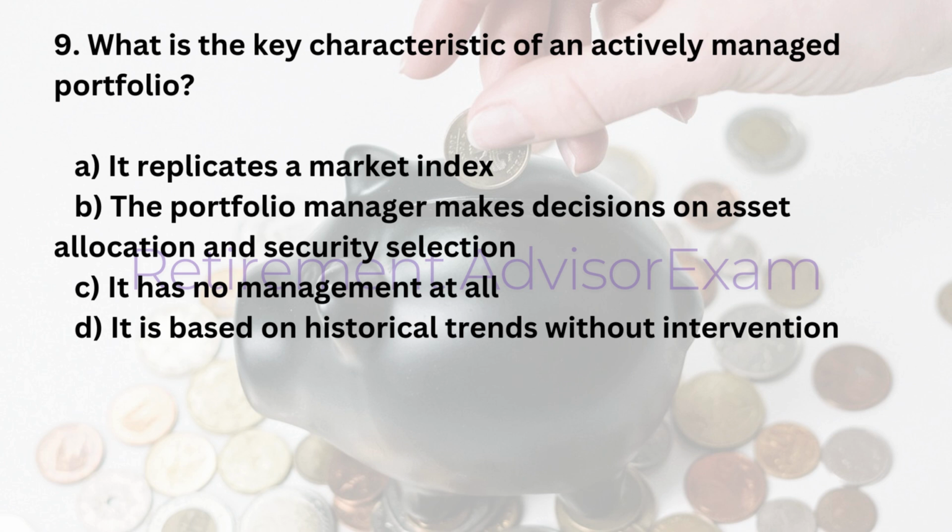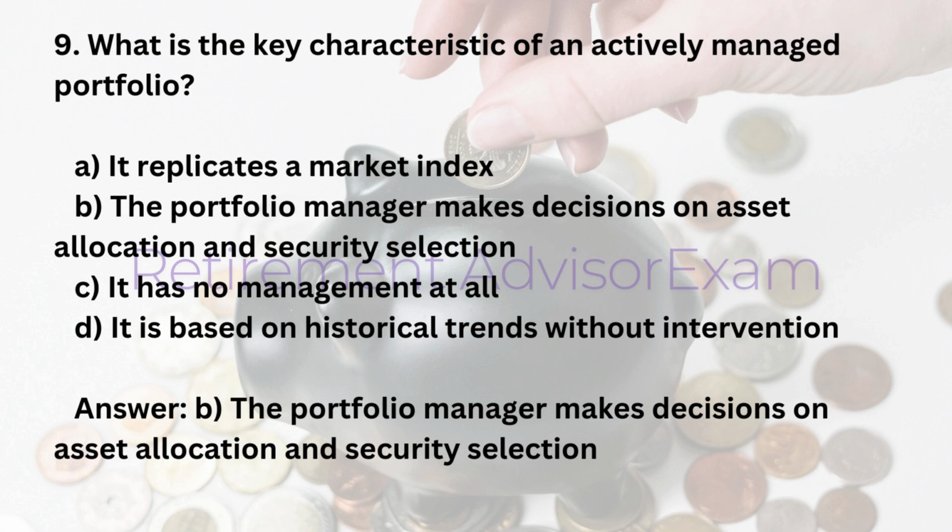9. What is the key characteristic of an actively managed portfolio? A. It replicates a market index. B. The portfolio manager makes decisions on asset allocation and security selection. C. It has no management at all. D. It is based on historical trends without intervention. Answer: B. The portfolio manager makes decisions on asset allocation and security selection.